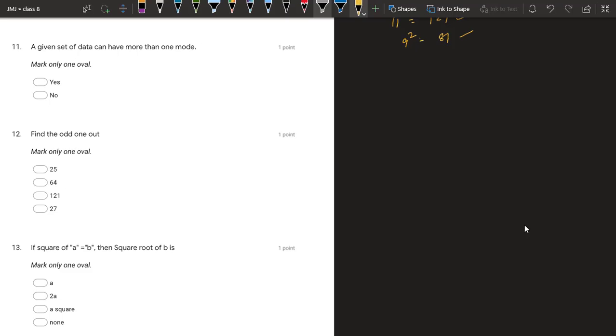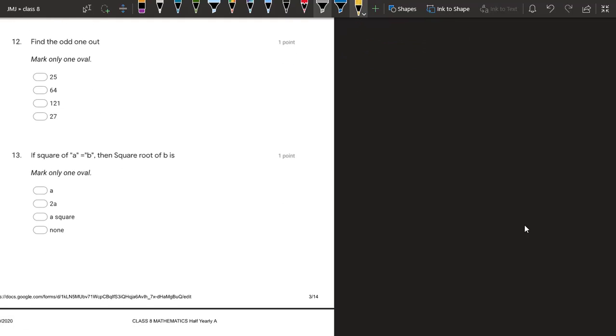A given set of data can have more than one mode. Yes, it is possible. Such data are known as multimodal data. So they are multimodal. Find the odd one out. If you see, 25 is 5 square, 64 is 8 square, 121 is 11 square, but 27 is not a square of any number. It is actually a cube of 3. So this is the odd one of these 4.